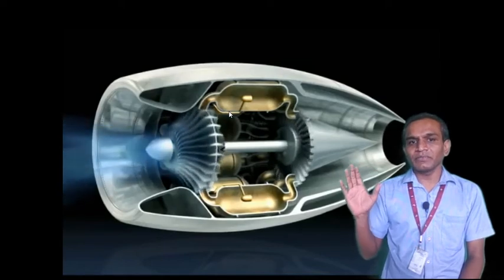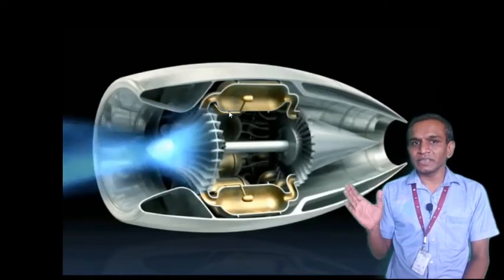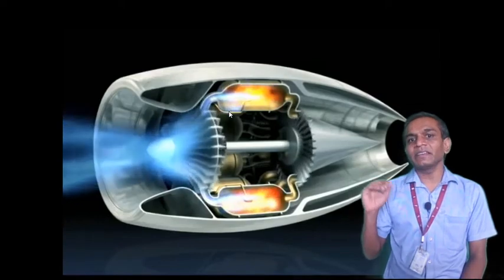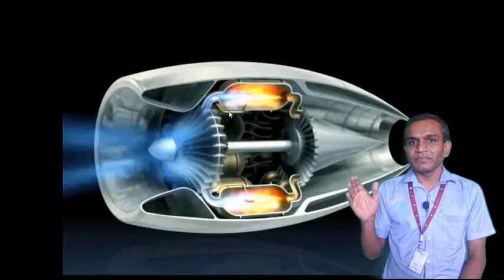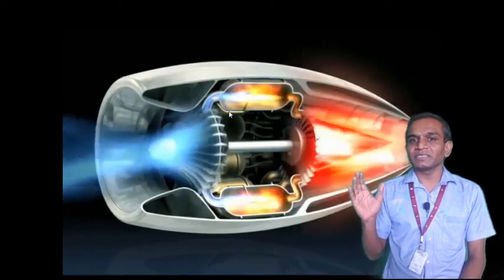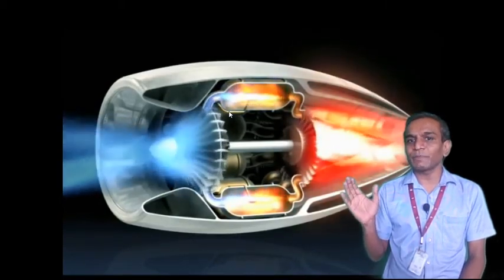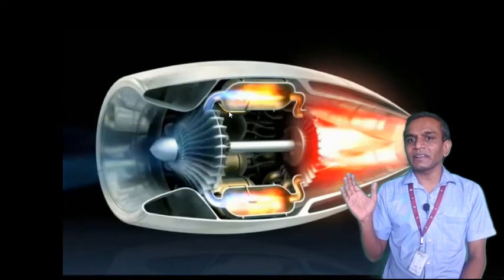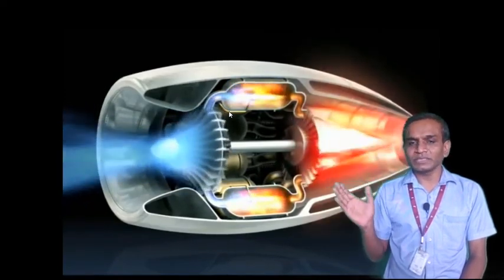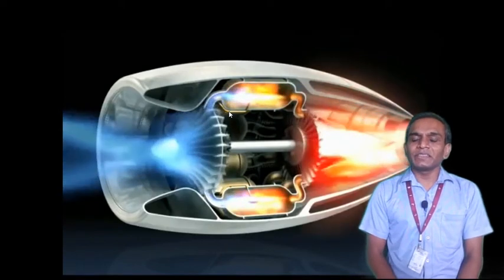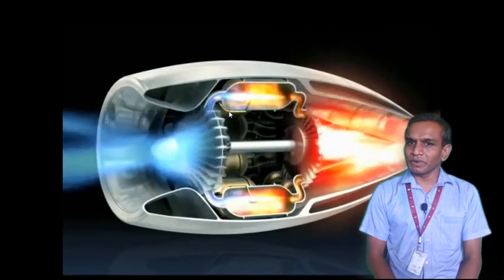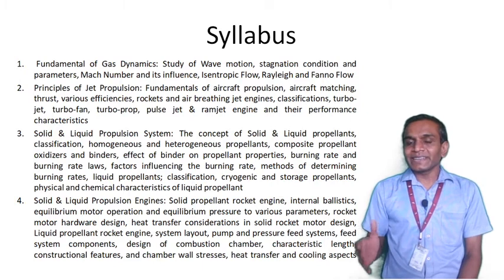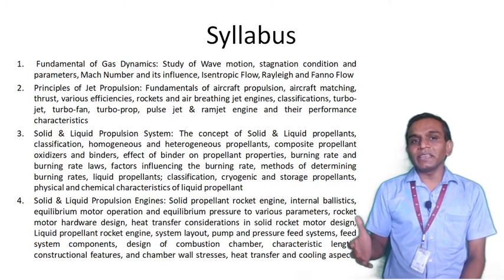Now the fresh air which comes from the compressor, as you can see, gets compressed and then it is allowed to enter into the combustion chamber where it is ignited. Once the ignition takes place, high pressure gases are generated. Those are partially expanded in the turbine, while the remaining gases are fully expanded in the nozzle, which ultimately provides the thrust in the forward motion, and that pushes the whole body forward, and this is how we get the motion.